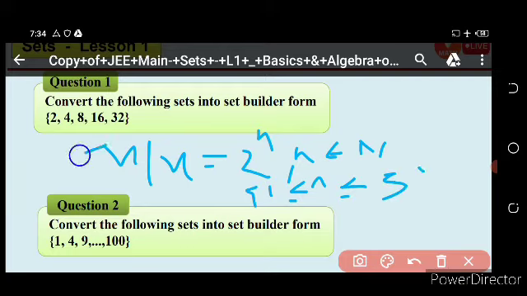So this is the set builder format. Okay, do you get it or not?